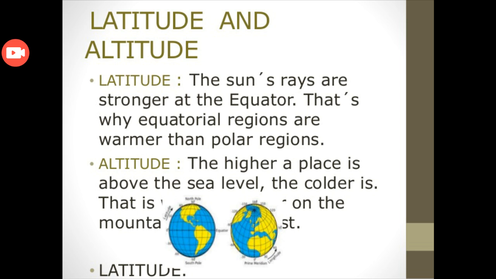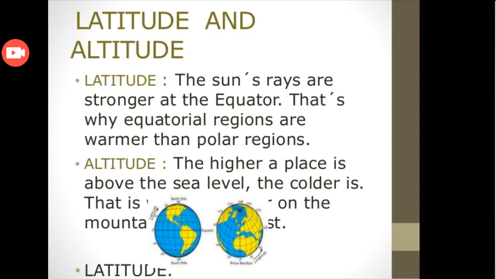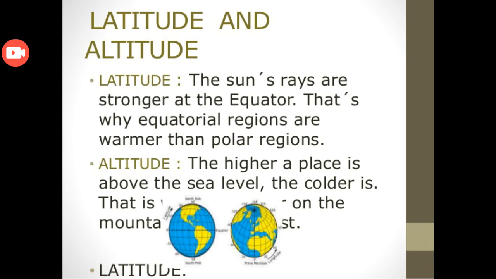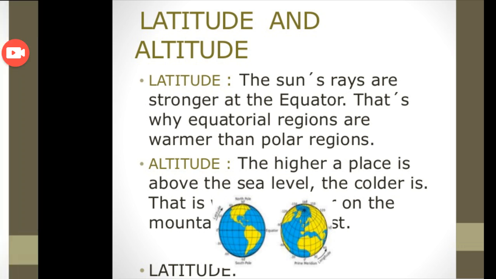A simple example you can take is if you go to any mountainous region, for example Murree, you can clearly identify the climate: on the plain area it was warm, and as you enter the mountains and go above the earth's surface, it gets colder. So in that way the altitude affects the climate.